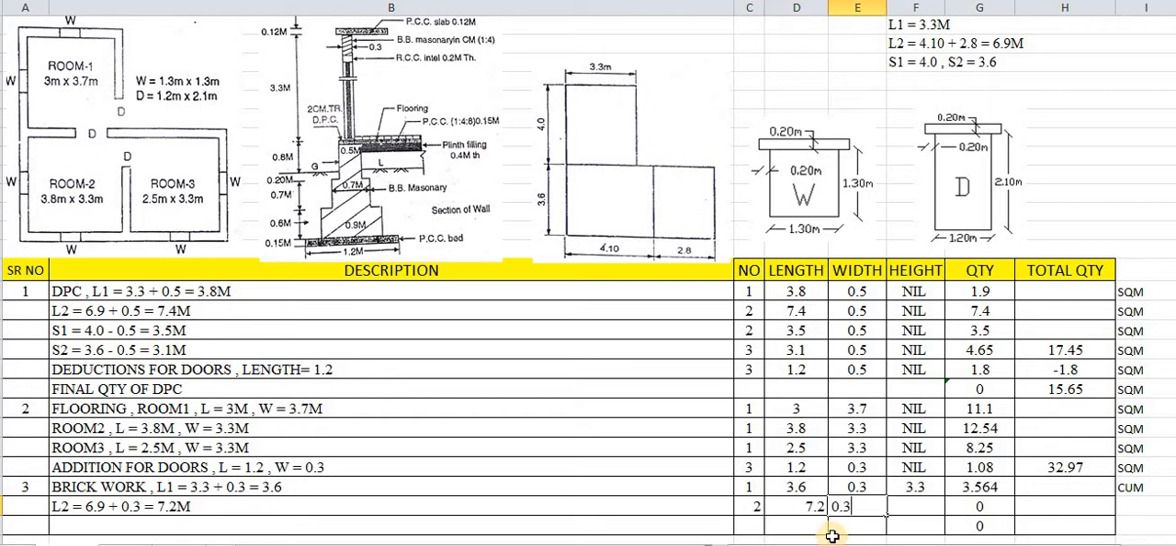0.3 is the width of this case. What about the height? 3.3 is the height, and it comes to 14.256.